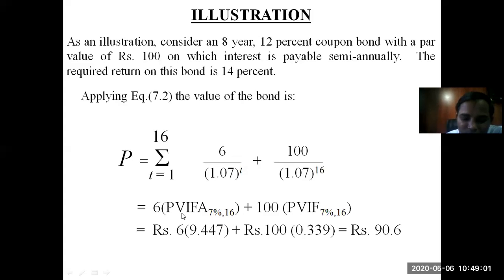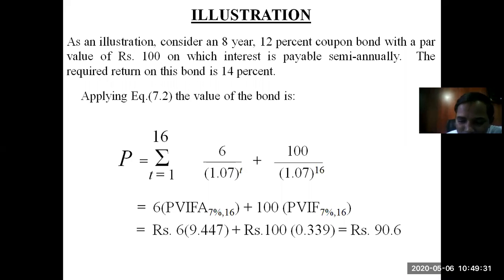So the present value interest annuity factor for 7 percent and 16 periods is 9.447, and as we discussed, it's a 12% coupon bond, 12% coupon on par of 100 rupees, which becomes 12 rupees, but it is paid semi-annually, so it is 6. So multiplied by 6. In the same way, the company will be paying you back 100 rupees at maturity. Present value interest factor, and not annuity here.